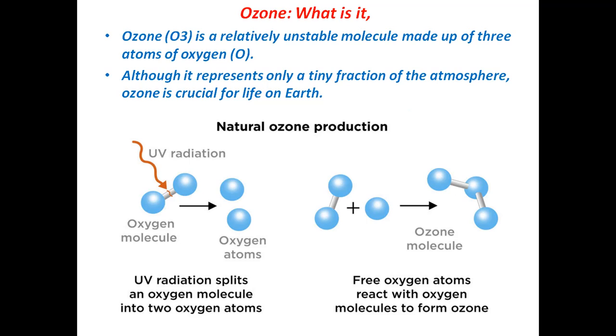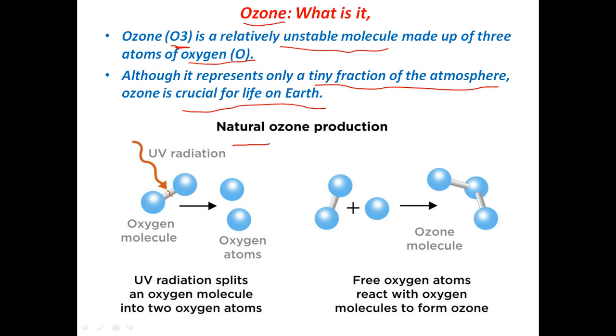Dear students, our today's topic is to study about the ozone layer and why it is important for us. Let's try and understand what is ozone. Ozone is a relatively unstable molecule. It's made up of three oxygen atoms and the molecular formula is O3. Although ozone represents only a tiny fraction of the atmosphere, it is crucial for life on earth.